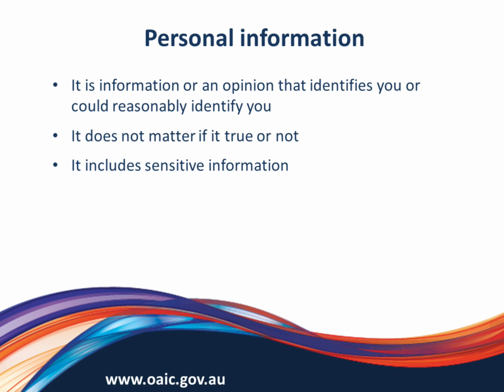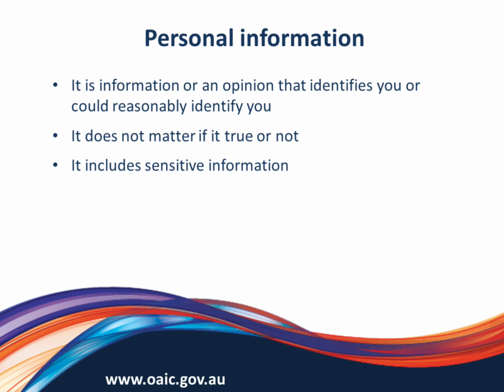But sometimes it's not so obvious on its face. For example, in the context of a GP clinic, a Medicare billing code or a healthcare fund billing code, when you link it to a person, itself becomes personal information, and it might actually tell something quite sensitive about the person, what their treatment is or what they might be diagnosed with.